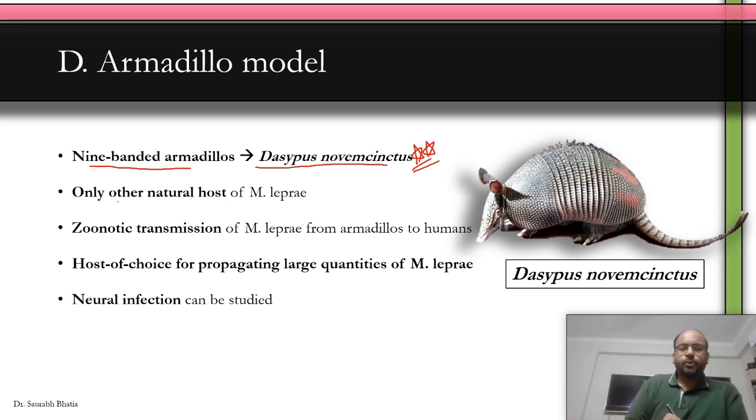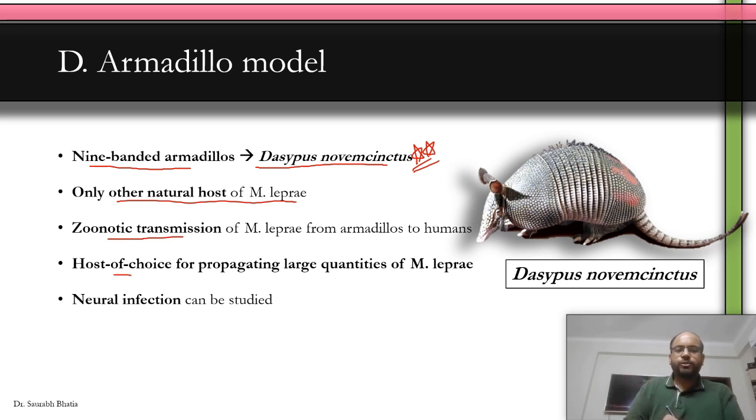Armadillo is the only other natural host of M. leprae. That means the only organism except humans which is infected by M. leprae. So much so that they have been implicated in zoonotic transmission, that means transmission from animals to humans. It has actually been proven that M. leprae can get transmitted from armadillos to humans also.